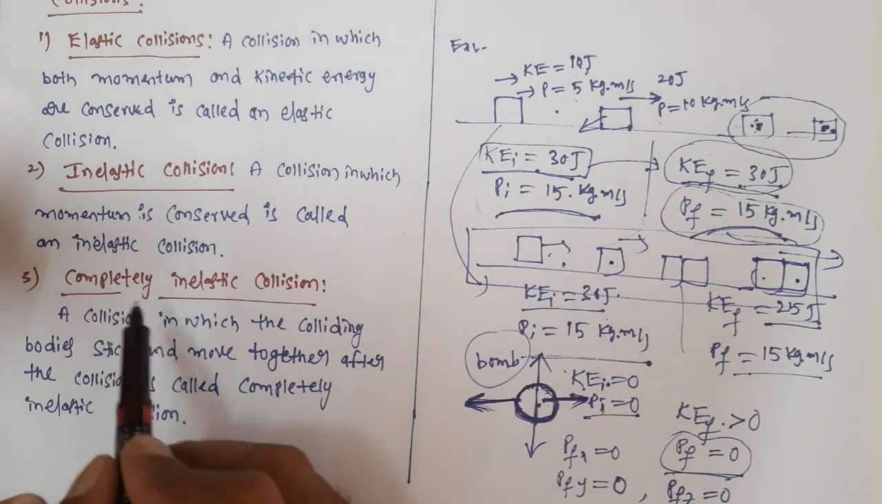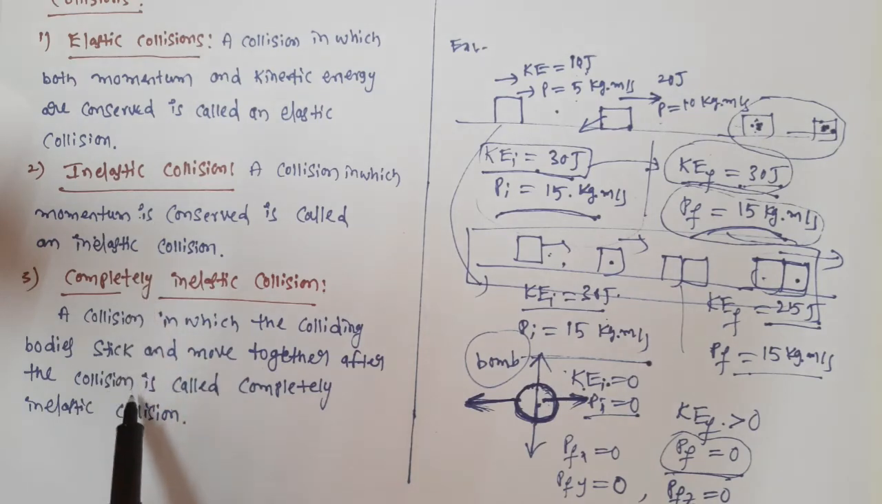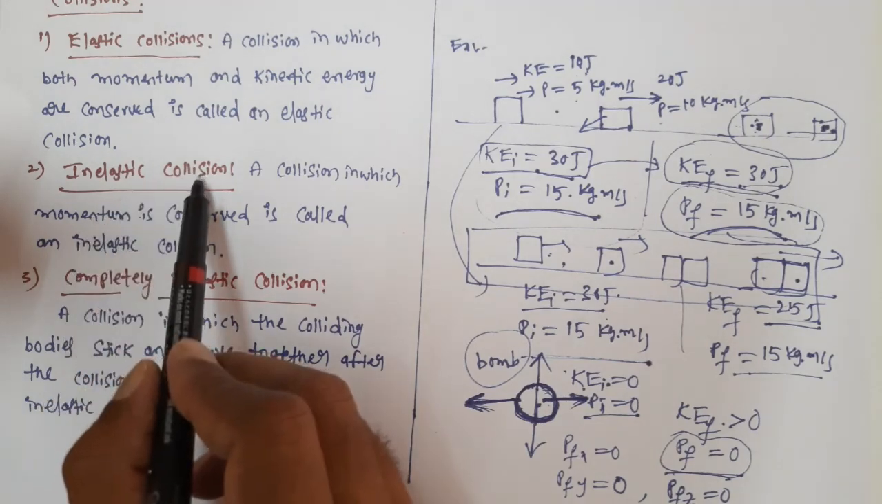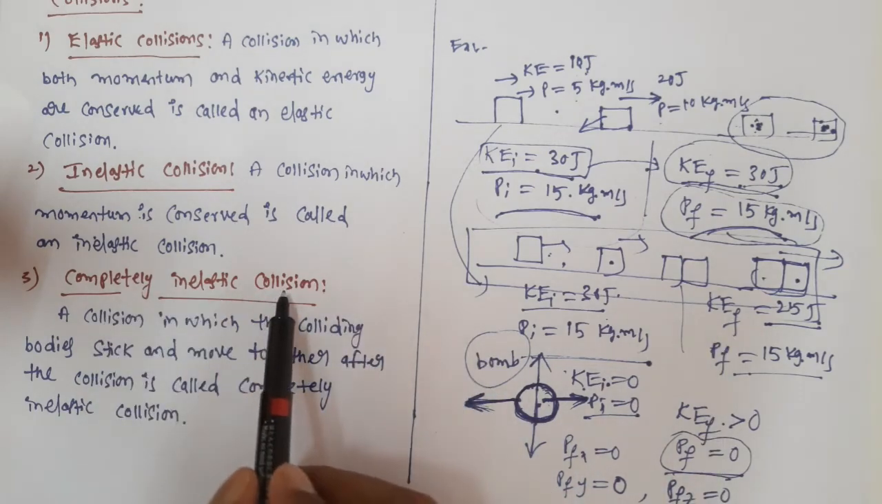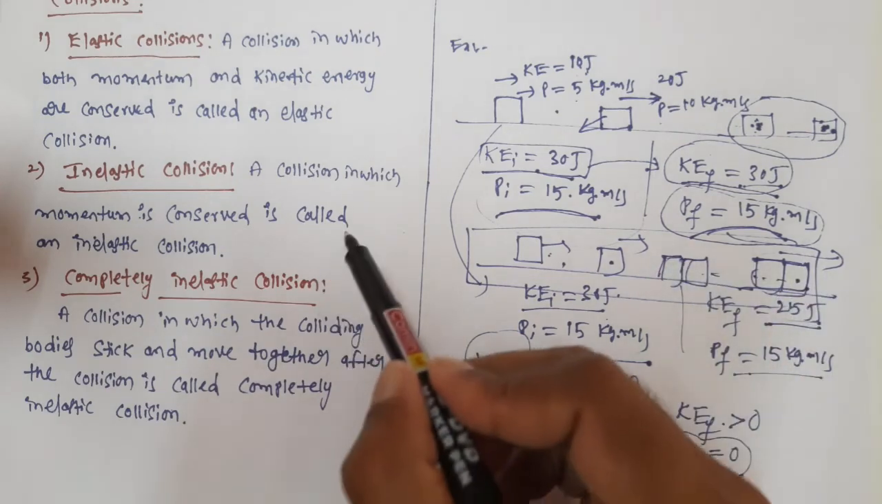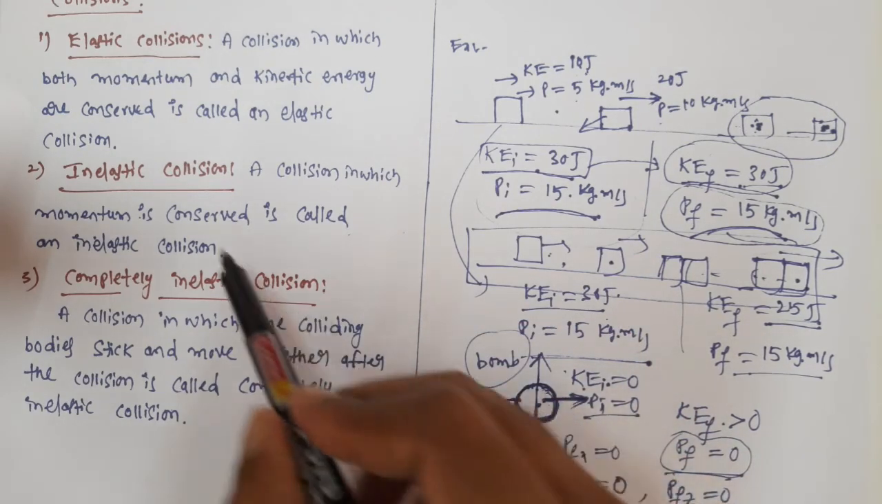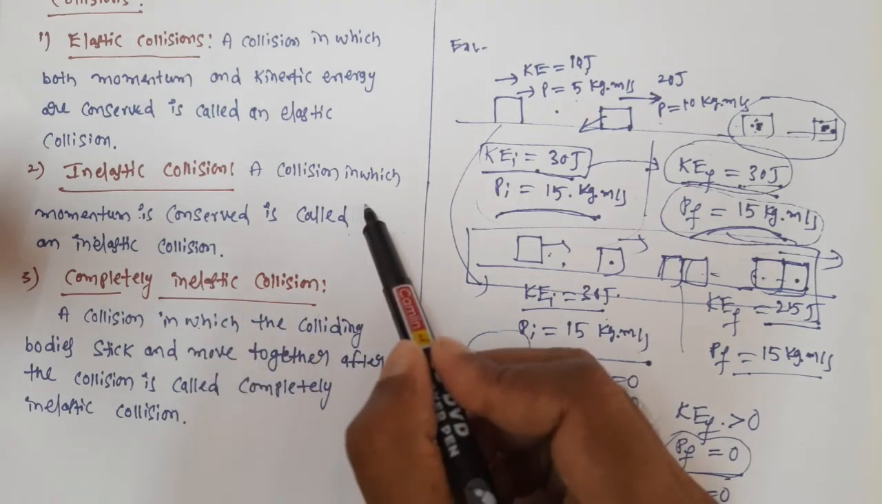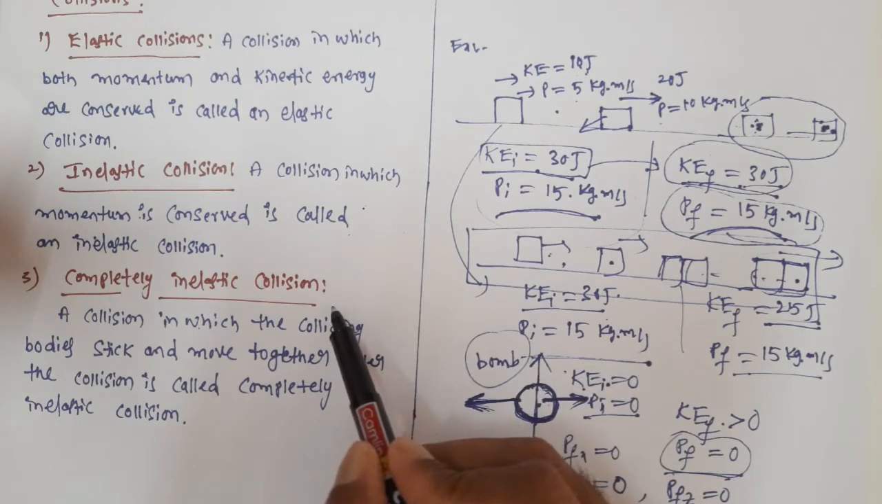Completely inelastic also means it is an inelastic collision. So what does it mean? In this collision, only momentum is conserved. Kinetic energy is not conserved. But what is the difference between inelastic collision and completely inelastic collision? In inelastic collision, after the collision, bodies do not stick. They move separately. But in completely inelastic collision, after the collision the bodies stick and move together. But remember, in these two cases, momentum is conserved, but kinetic energy is not conserved. Here, after the collision, the colliding bodies move separately. Here, after the collision, the bodies stick and move together with the same